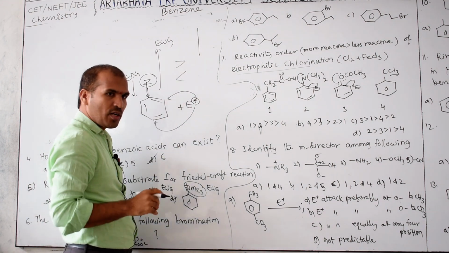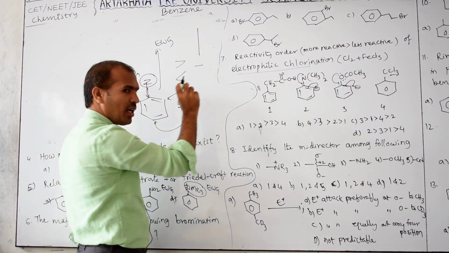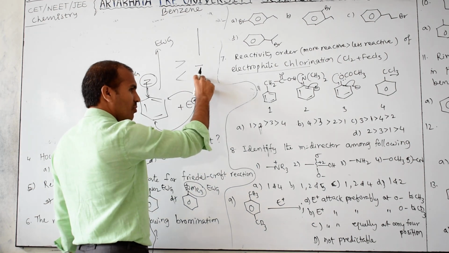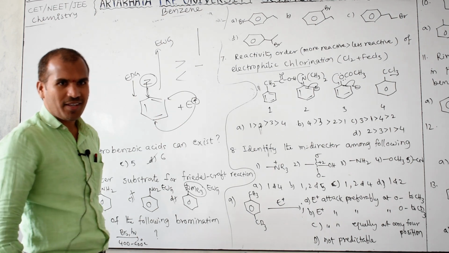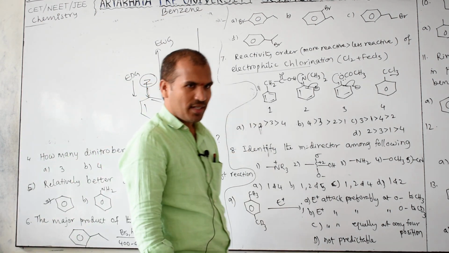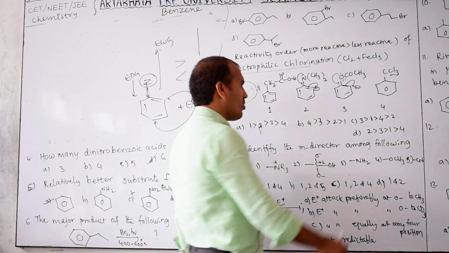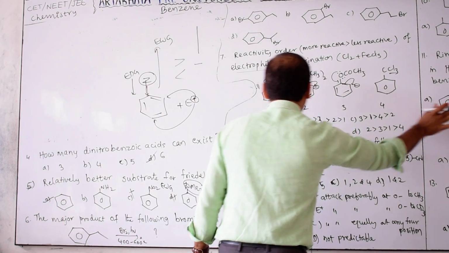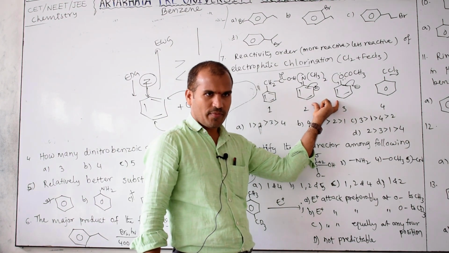Up to here electron donor group, middle one weak electron donor group, next weak electron withdrawing group, then strong electron withdrawing group, one order I given. So in that everything is present. So this is electron withdrawing group, and electron withdrawing group is not favorable. This is not favorable. Yes or no? Favorable in these two only.